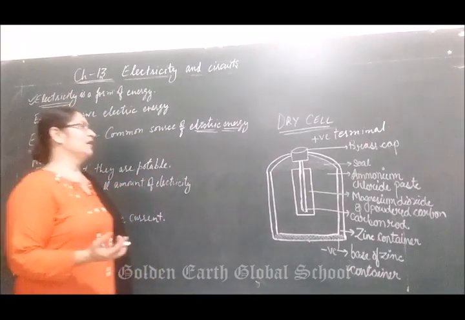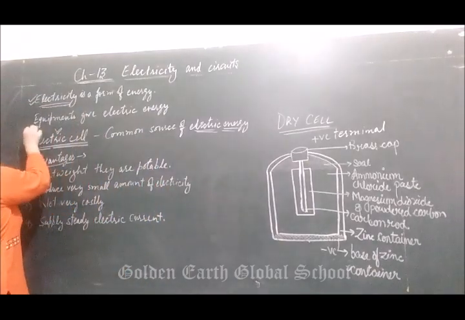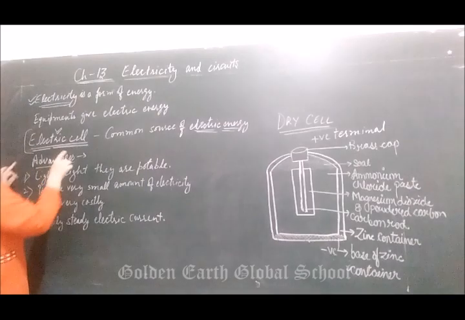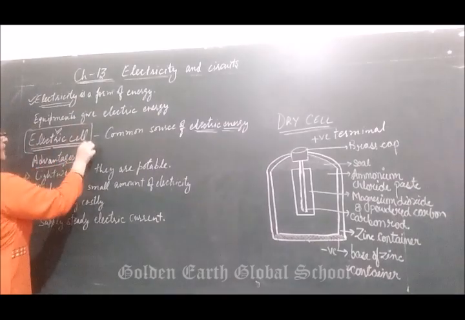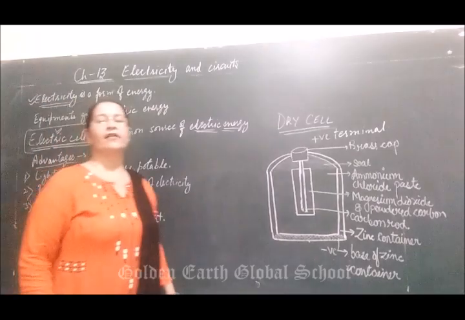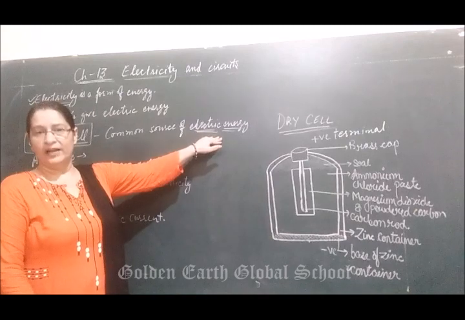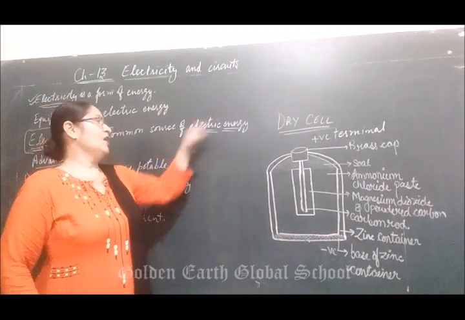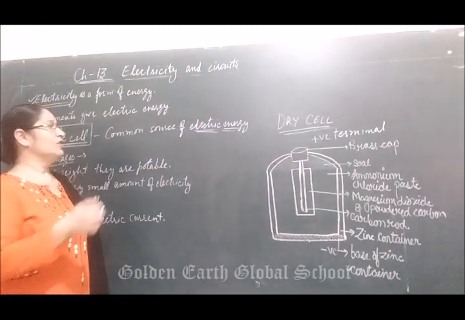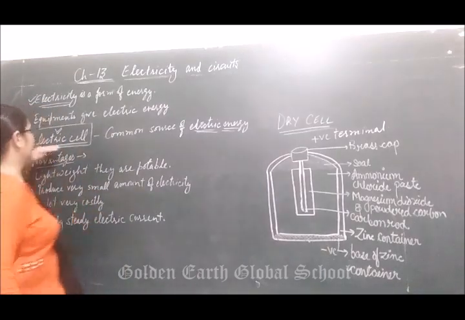Why does the bulb start glowing? Because in the torch there is an electric cell, which acts as a source of electric energy. It means that when you switch on the torch, there is one source inside the torch, that is the electric cell.